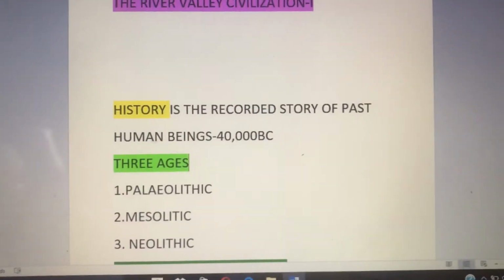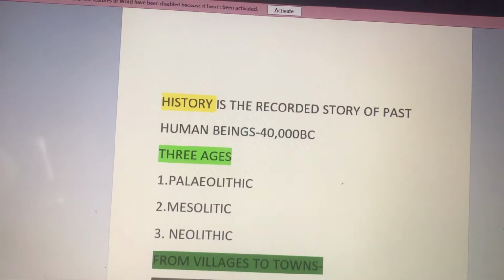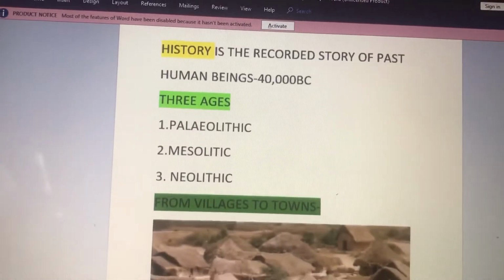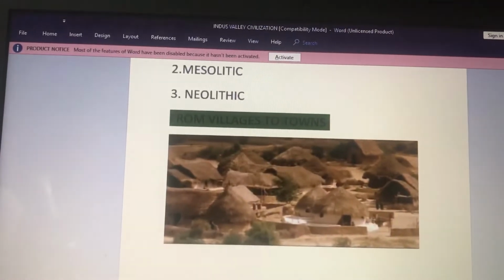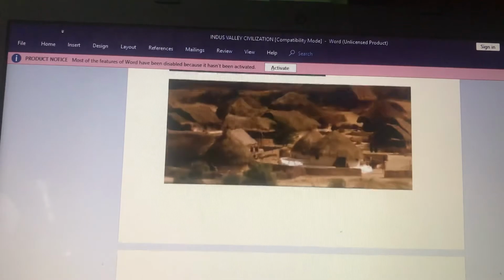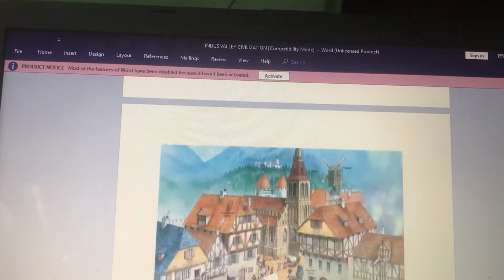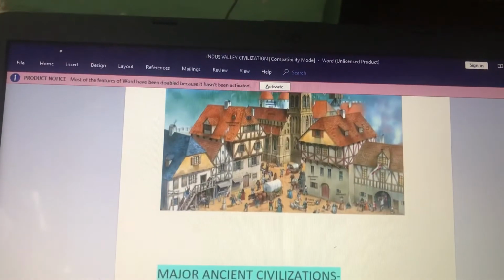Students, here I am going to show you the pictures of villages and towns. These were the villages where people were living in the starting, and slowly these villages converted into larger towns and man started to live a settled life.